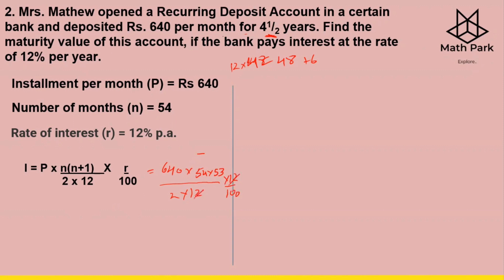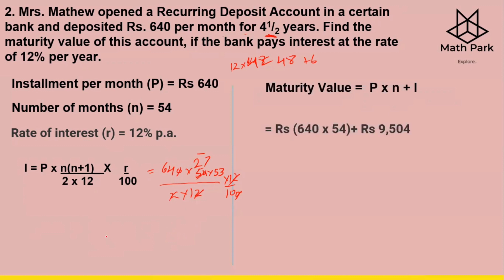Simplify: 12 and 12 get cancelled, 2 ones are 2, 27s are 54. One zero gets cancelled, just multiply 64 into 27 into 55 and then put 1 decimal point. So dividing by 10, you get the interest as rupees 9,504. This is your interest.